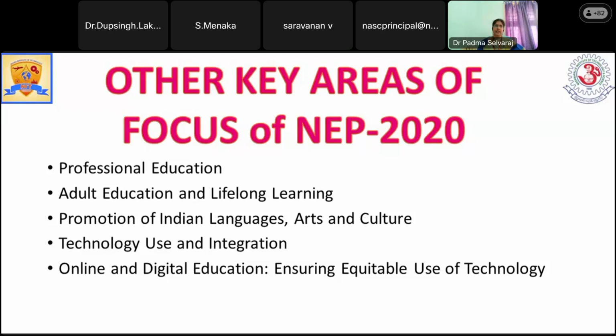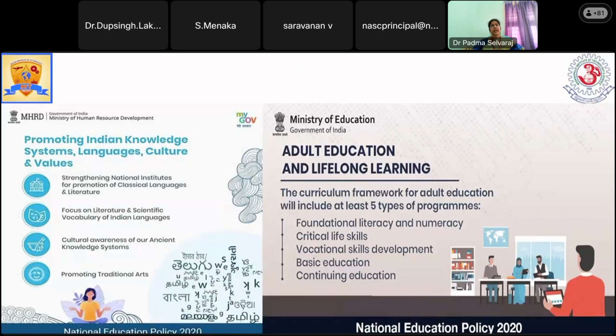And also adult education for lifelong learning, and the promotion of Indian languages, arts and culture, and technology use and integration. Then how this digital era will be focused on. So when coming to promoting Indian knowledge systems, I think you have known about this Indian knowledge system, otherwise IKS.